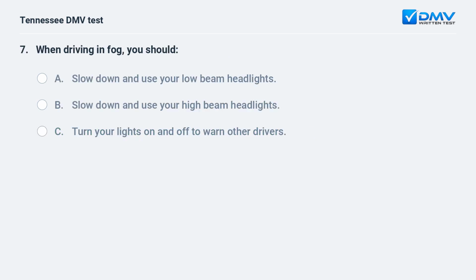When driving in fog, you should: A. Slow down and use your low beam headlights. B. Slow down and use your high beam headlights. C. Turn your lights on and off to warn other drivers.